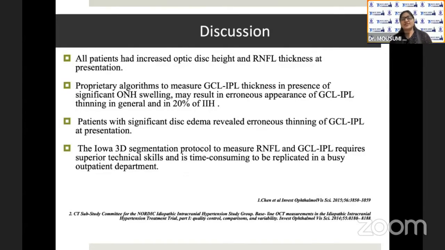Now, coming to the discussion, all patients had increased optic disc height and RNFL thickness at presentation. Proprietary algorithms to measure GCL-IPL thickness in the presence of significant optic nerve head swelling may result in an erroneous appearance of GCL-IPL thinning in general, as well as in 20% of IH cases. In our patients also, there was an erroneous thinning of GCL-IPL at presentation with significant disc edema. The Iowa 3D segmentation protocol is a better protocol to measure RNFL and GCL-IPL thickness in such cases. However, it requires superior technical skill and is time consuming.